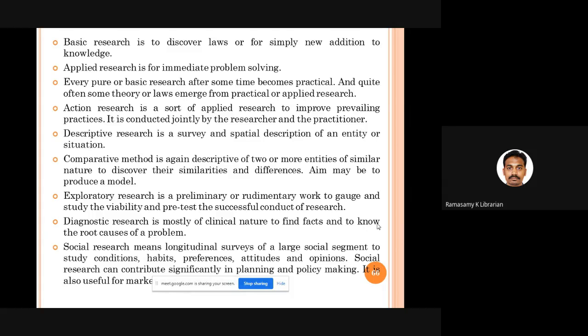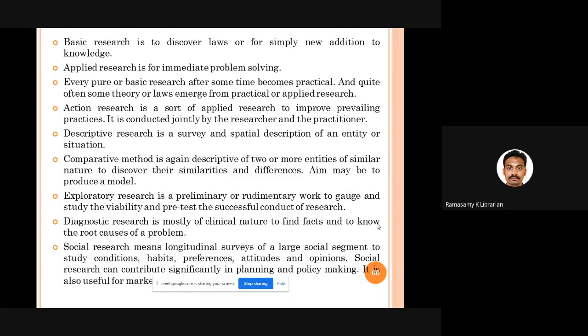Okay. This is the last slide that gives a summary of different kinds of research methods. Basic research talks about creation of knowledge. Applied research tries to get a solution for a problem. Action research is a kind of applied research meant for local problems. Descriptive research describes the current situation.